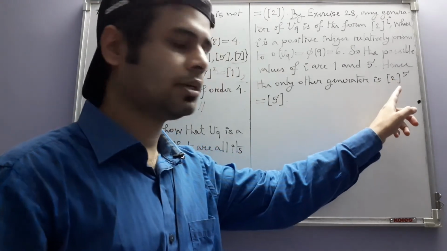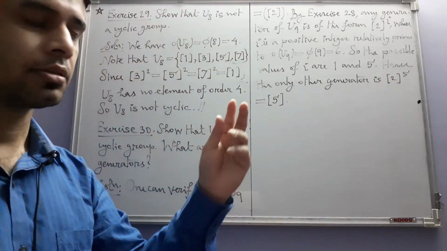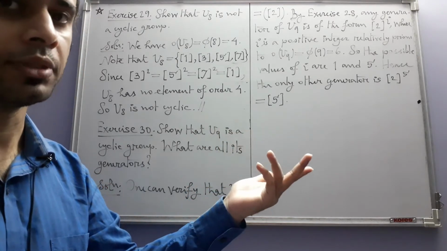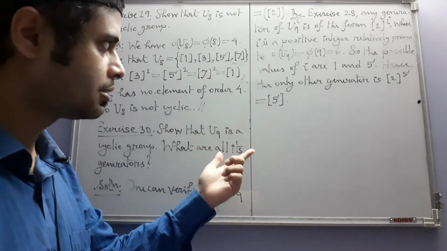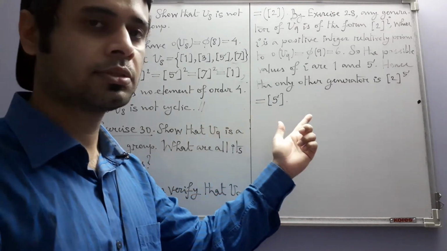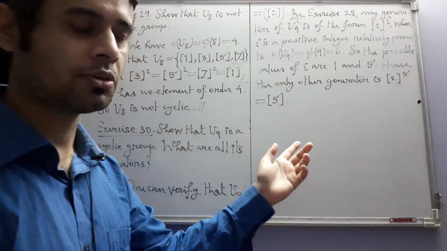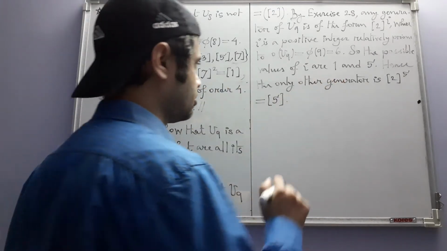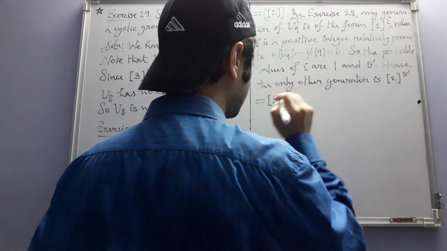You will have this equal to the congruence class where we have the integer 2 to the power 5, that is 32, and you will see that 32 becomes congruent to 5 modulo 9. So this congruence class equals this one. Okay, so this is the only other generator.